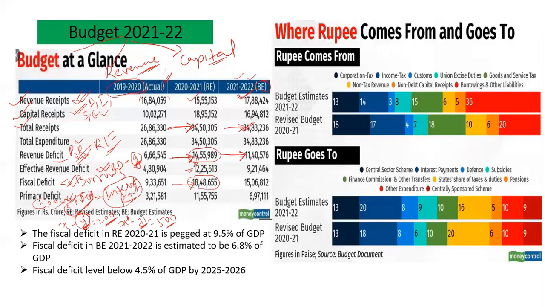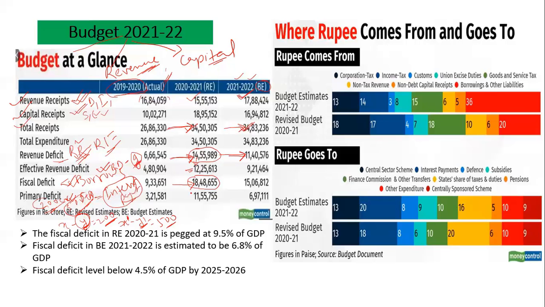So the situation where the primary deficit is high is much better than the situation in which it is low. Why? Because the low figure says that your interest payment is much more than in the second case. That means you have taken much loan and your interest payment is very high, so you cannot sustain paying a lot of money just as interest.